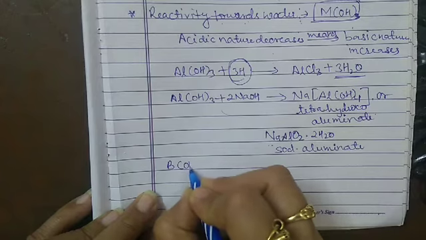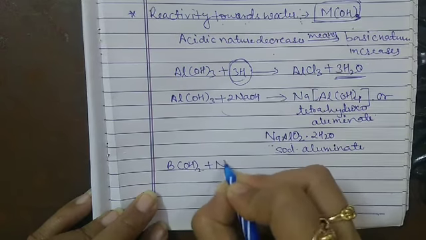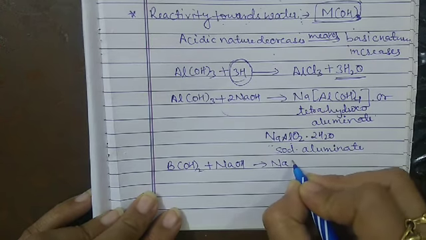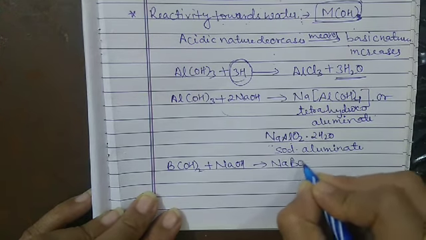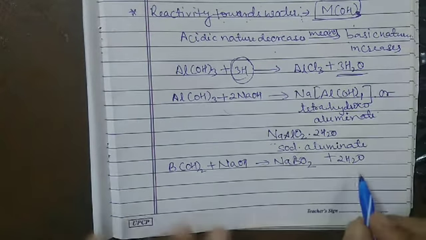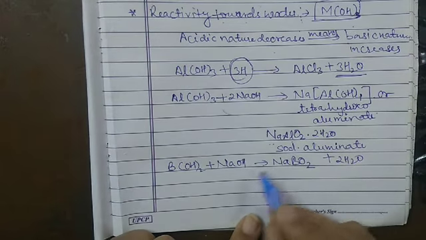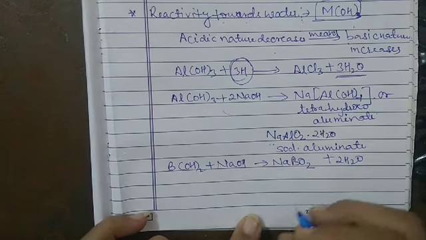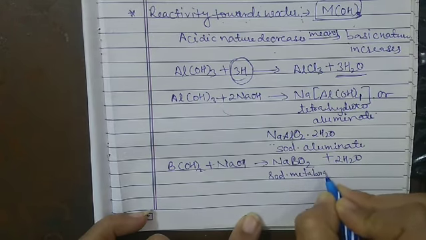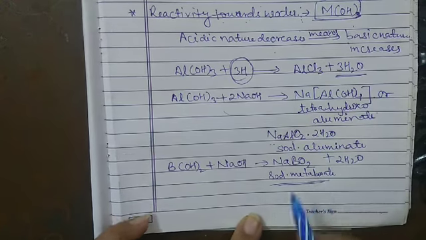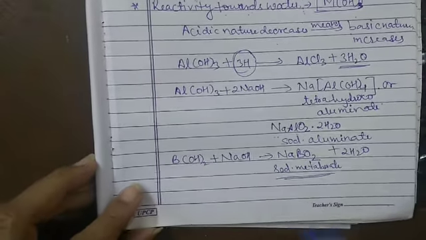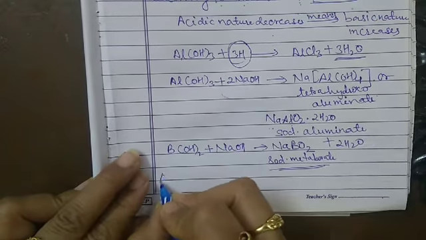For example, B(OH)3 plus NaOH, which is the alkali, gives NaBO2 plus 2 molecules of water, and this NaBO2 is sodium metaborate.